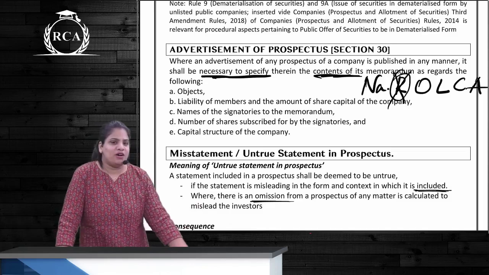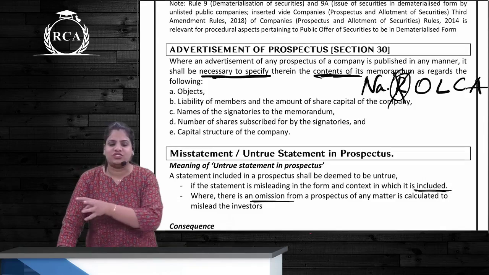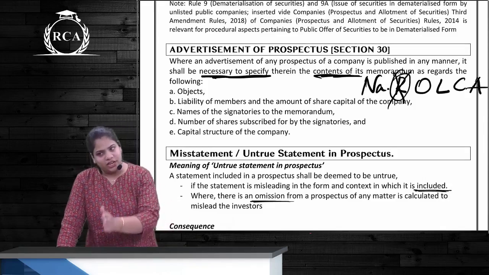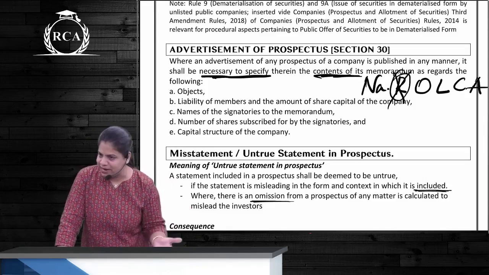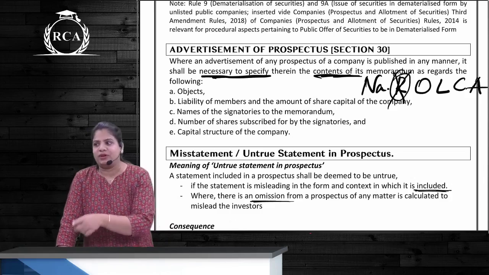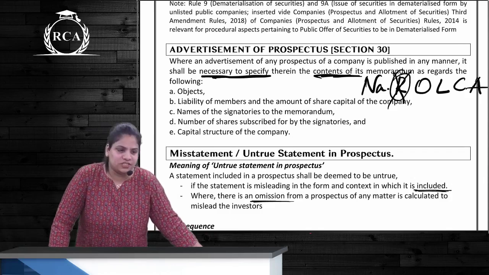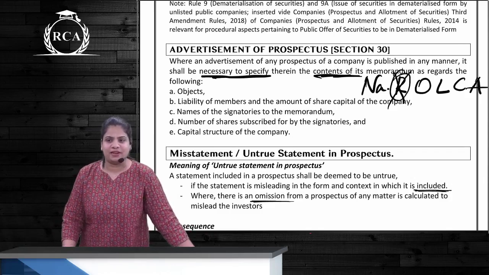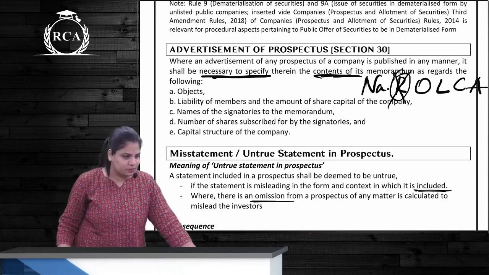Clear? Now we are coming to three types of prospectus which are given in three consecutive sections: 31, 32 and 33. 31 is shell prospectus and information memorandum. 32 is RHP and information memorandum. And 33 is a bridge prospectus. One more type of prospectus we have, which is in section 25, is the deemed prospectus, correct?